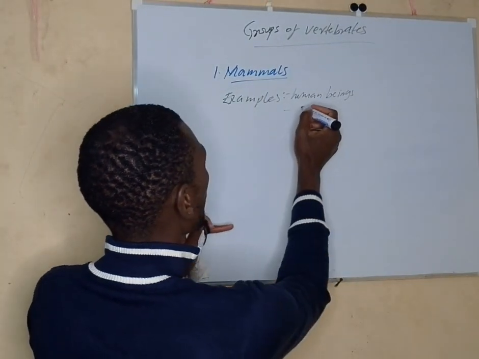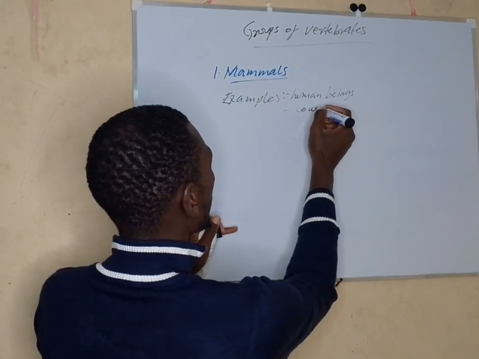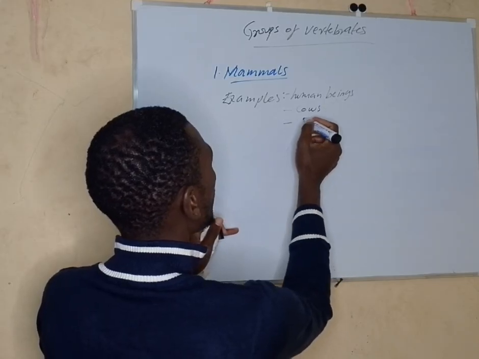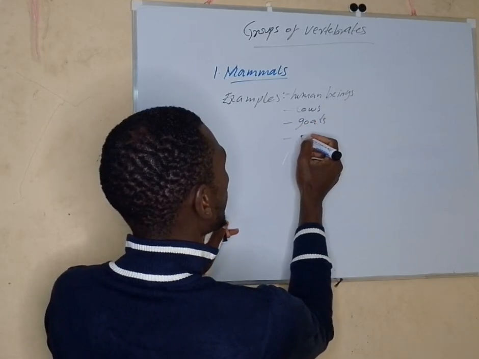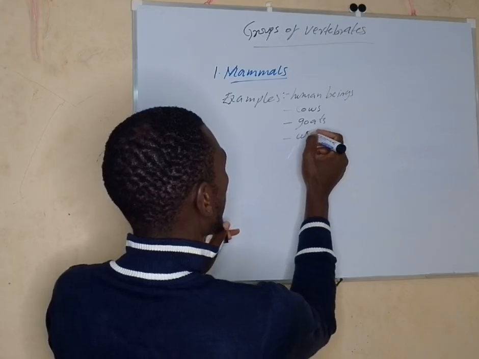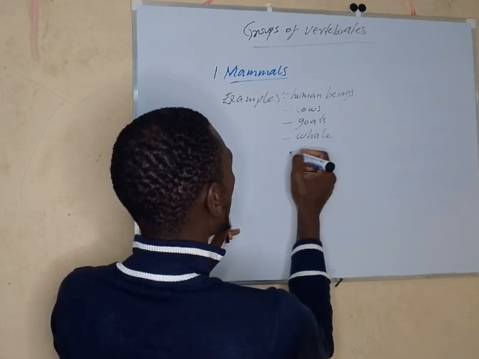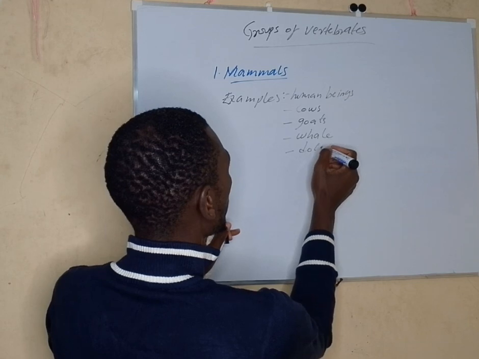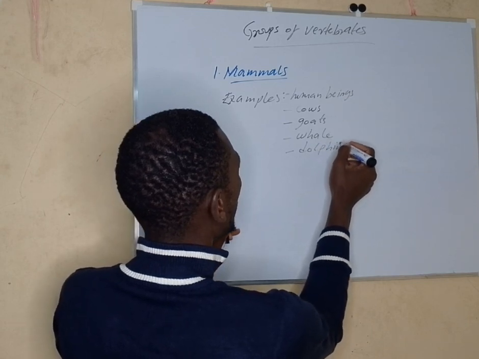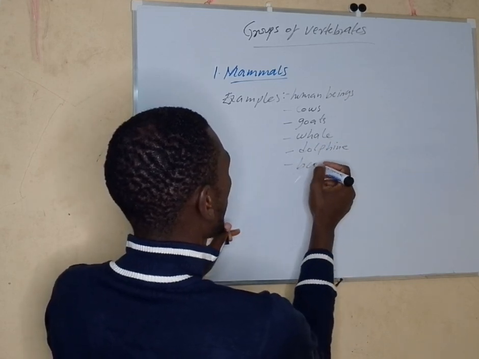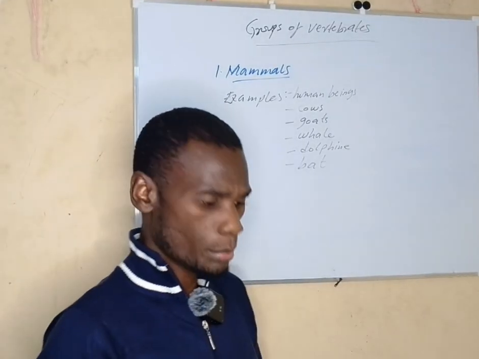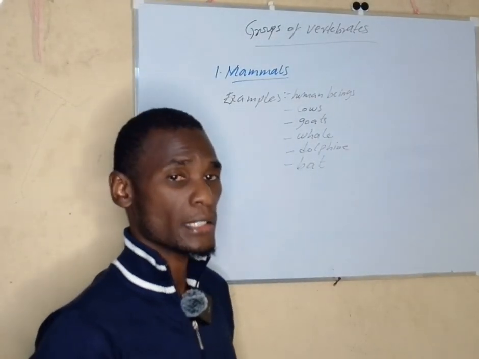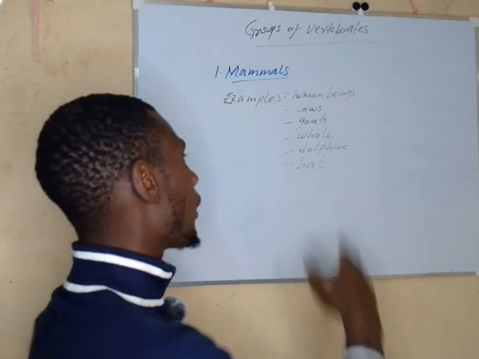Number 2, we have the cows, we have the goats, we have the whale, we have the dolphin, we have the bat. This group is a big group, so that list is long, so we cannot give all the examples.